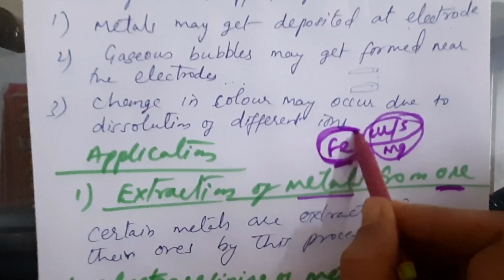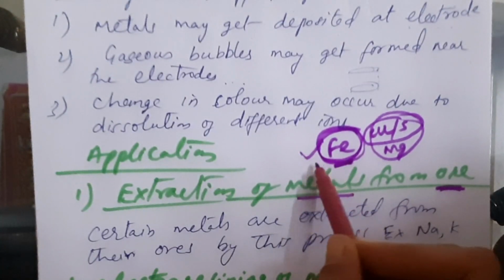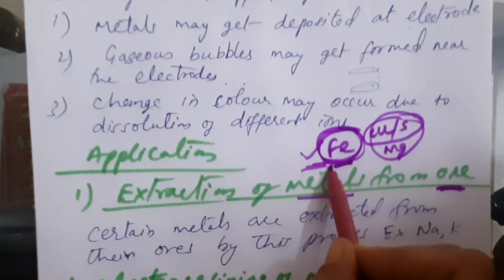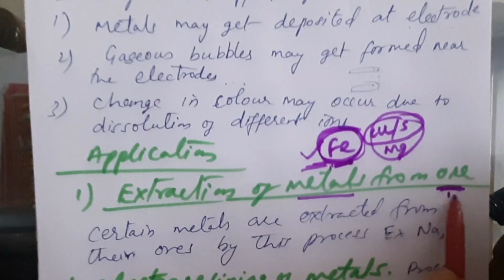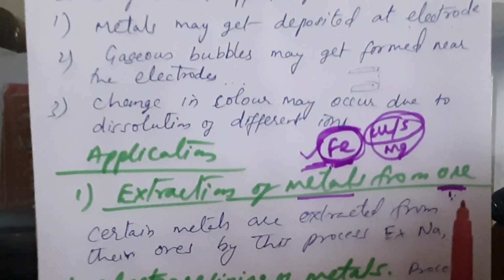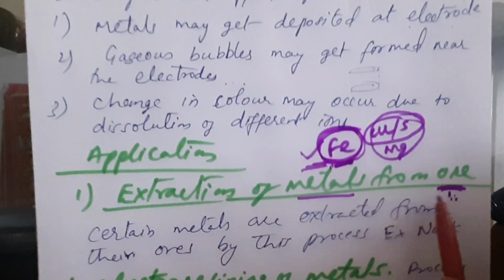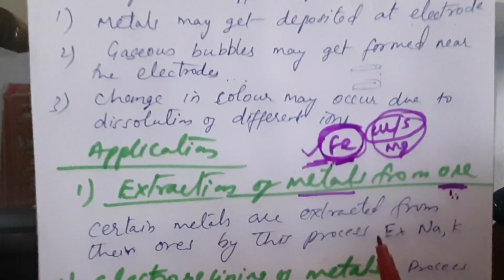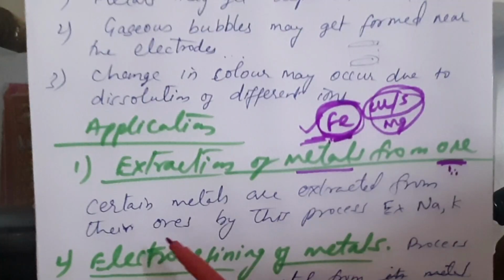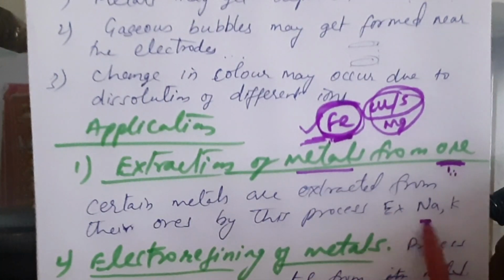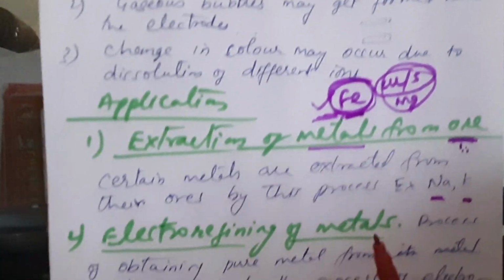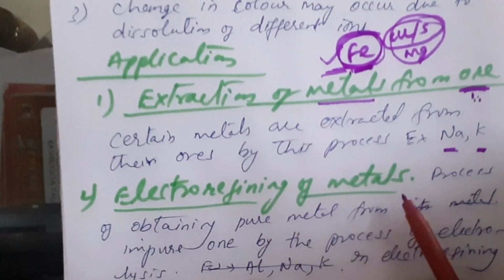So that part of the mineral which contains maximum amount of the desired metal which we need is called ore. So ore is that from which particular metal can be extracted profitably. Simple definition: from which particular metal can be extracted profitably is called ore. For extraction of metal from the ore, we use this electrolysis method. Certain metals are extracted from their ores by this process. Example, sodium and potassium.